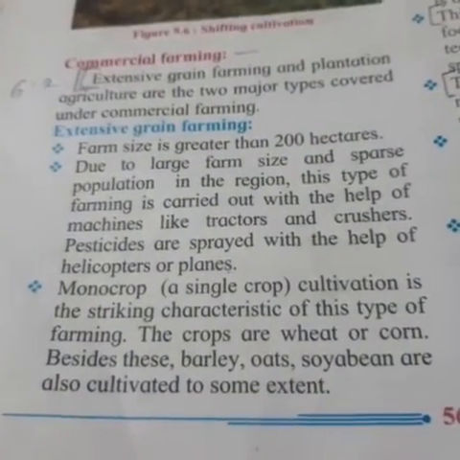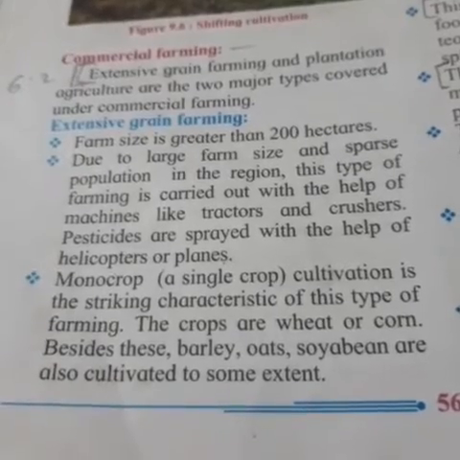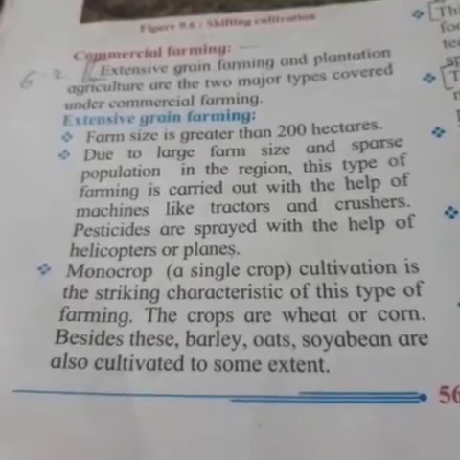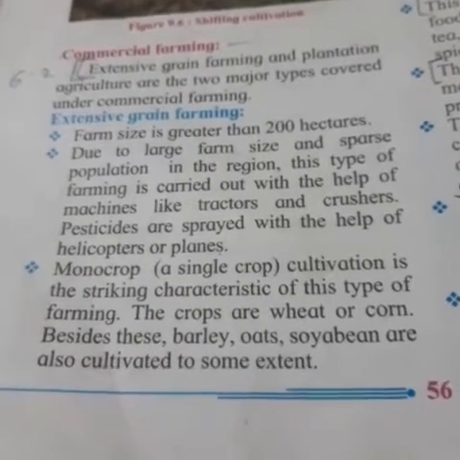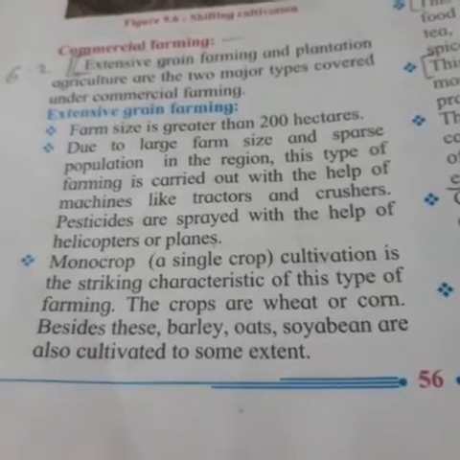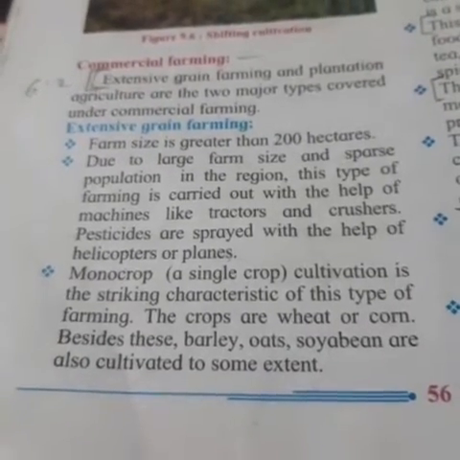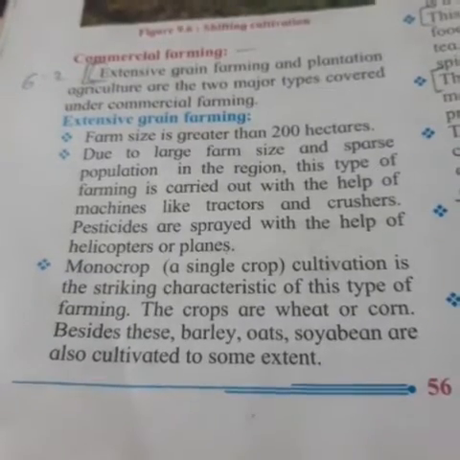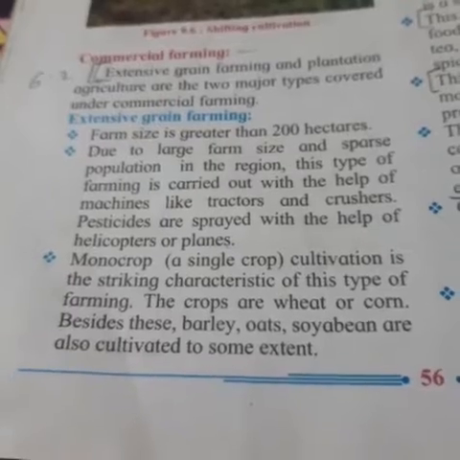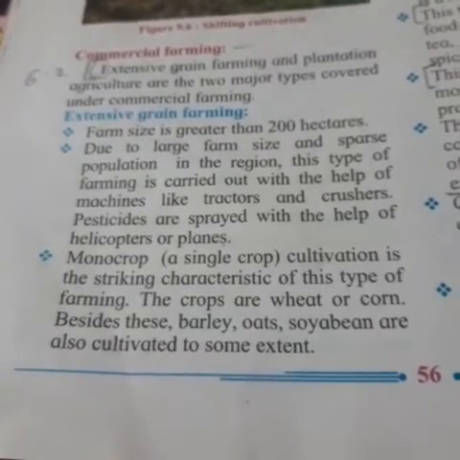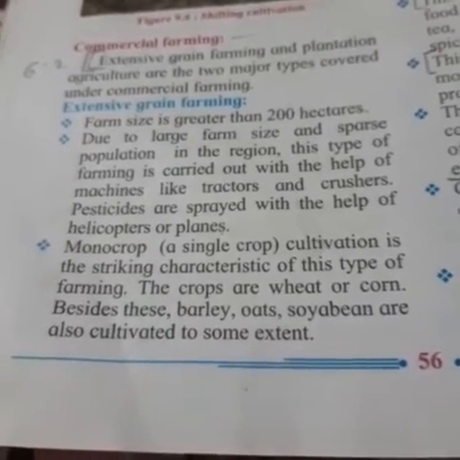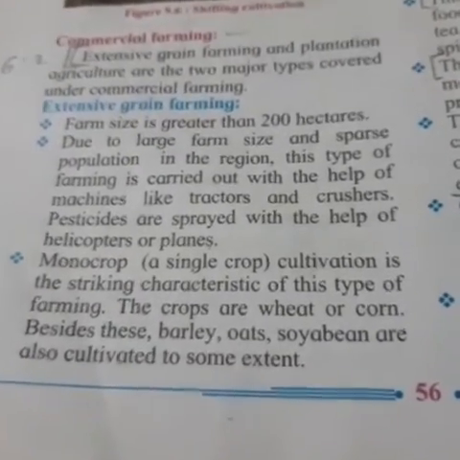Monocrop. Monocrop cultivation is the striking characteristic of this type of farming. Crops are wheat or corn. Besides this, barley, oats and soya bean are also cultivated to some extent. Monocrop means what? Monocrop is a single crop. It has been cultivated in this type of farming, like crops such as wheat or corn. Apart from this, barley, oats or soya bean are also cultivated to some extent.